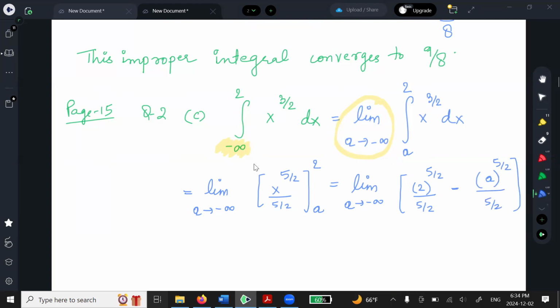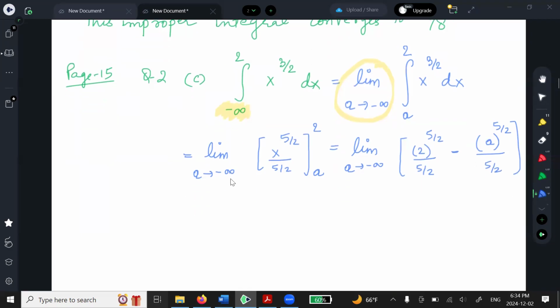But in this case, I can already see something problematic is happening. I have negative infinity raised in the numerator, right? So I don't even need to solve anything, because even though I have a nice looking number here, I still have negative infinity raised to some power, right? You add something to infinity, it doesn't affect it, it's still going to be infinity.